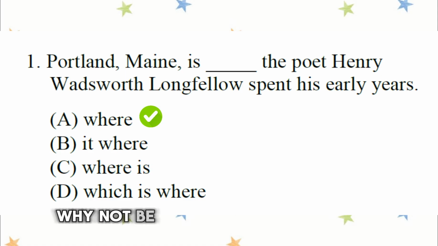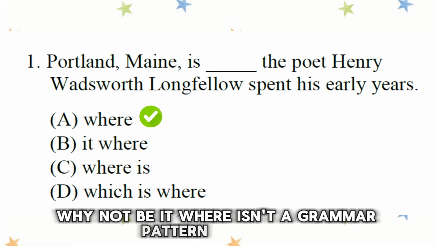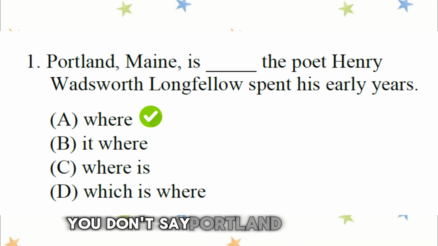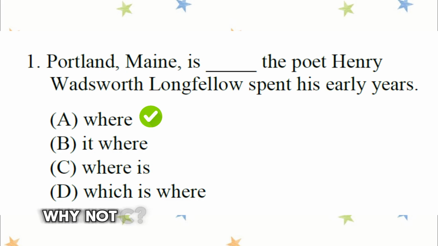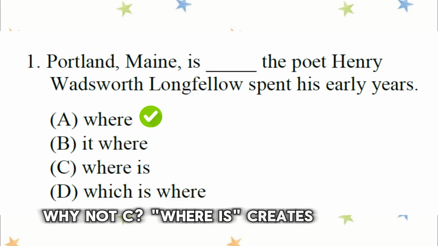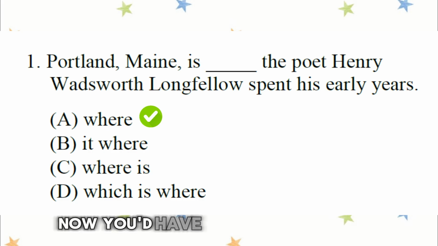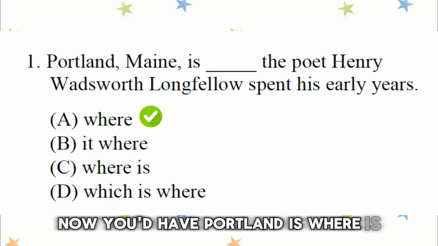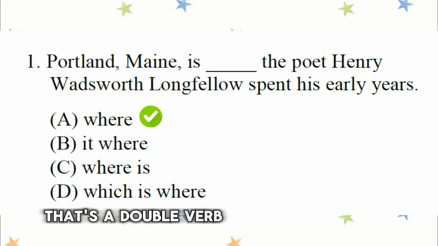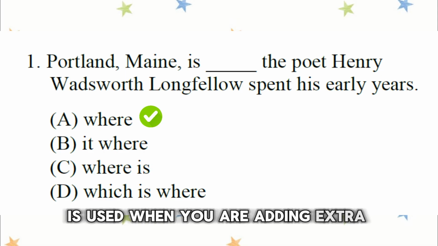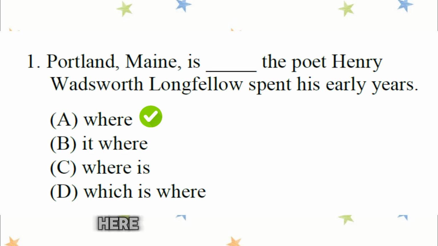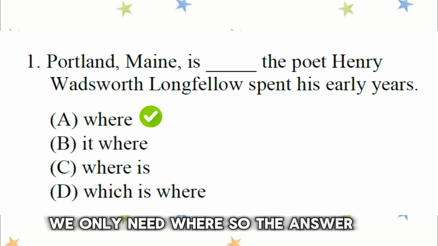Why not B? It where isn't a grammar pattern in English. You don't say, "Portland, is it where?" That doesn't make sense. Why not C? Where is creates another independent clause. Now you'd have Portland is where is. That's a double verb. It's grammatically wrong. And why not D? Which is where is used when you are adding extra information after a noun. Here we don't need which is. We only need where. So the answer is A.